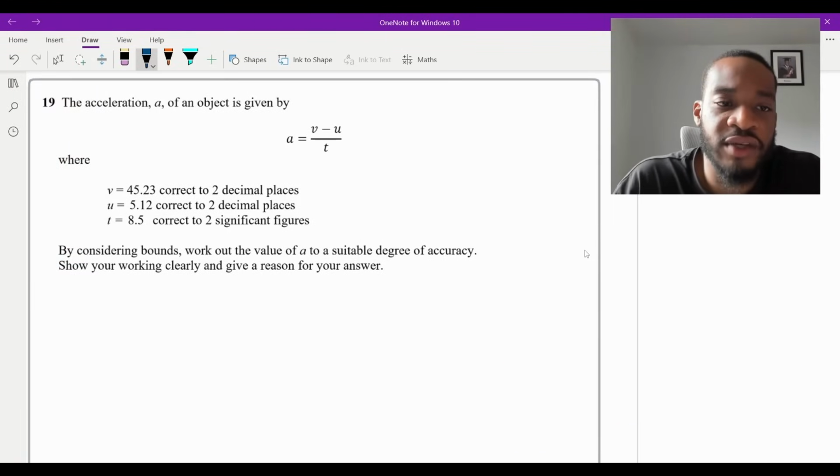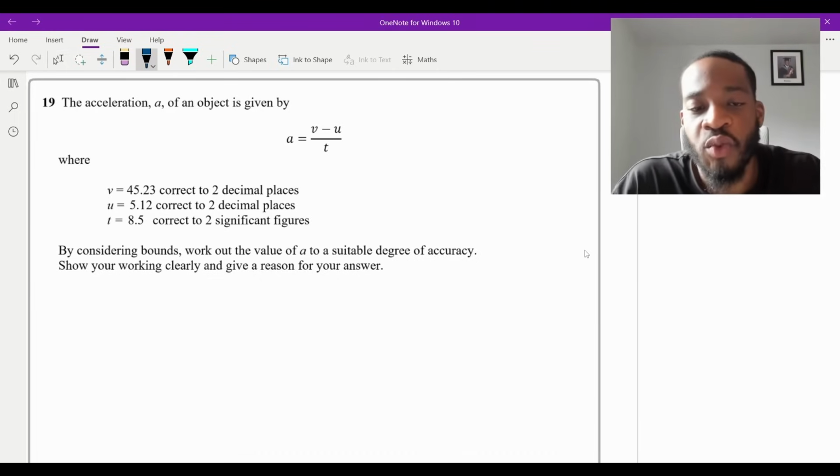Okay, so question 19 says the acceleration a of an object is given by a is equal to v minus u over t, where v is equal to 45.23 corrected to decimal places, u is equal to 5.12 corrected to decimal places, t is equal to 8.5 corrected to significant figures. By considering bounds, work out the value of a to a suitable degree of accuracy. Show your working clearly and give your reason for your answer. And this is a 5 marker.